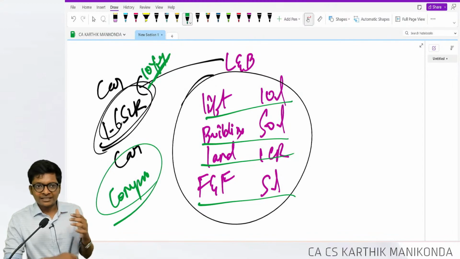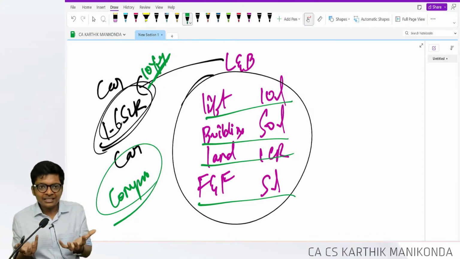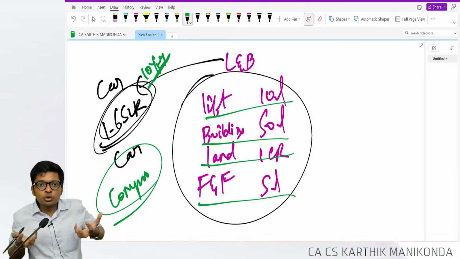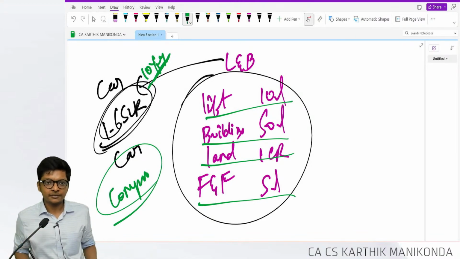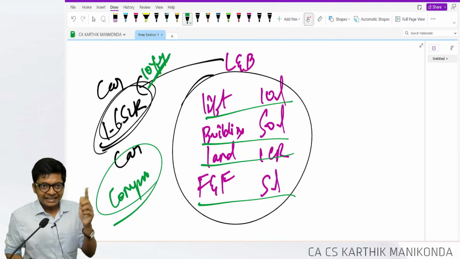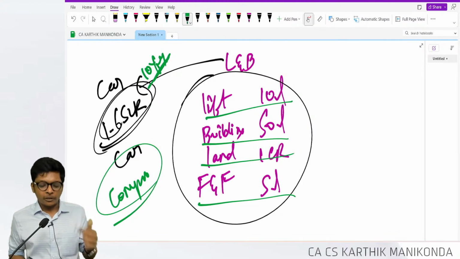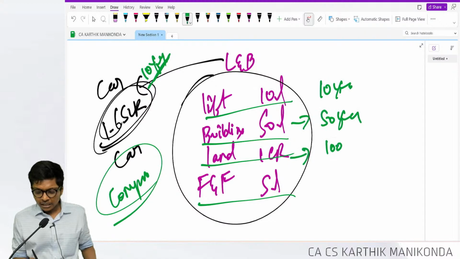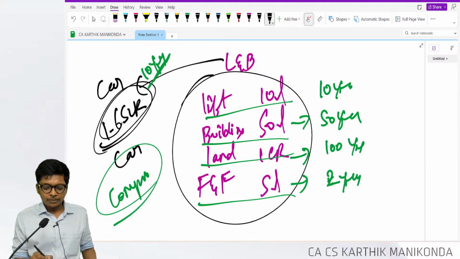Split them into components, so that in the whole asset, each component will have a different useful life. Split them into different components, and then write the different useful life for each component. Lift life is 10 years, building life is 50 years, land life is 100 years, furniture fitting life is, let's say, 2 years. Now how to compute depreciation?